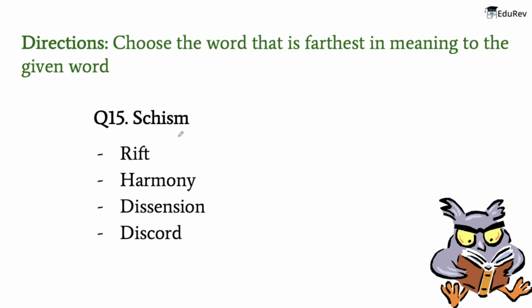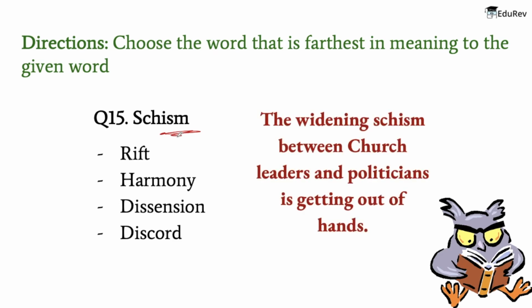Alright, so the next word is schism. Now the meaning of this word is a split or division between strongly opposed sections or parties caused by differences in opinion or belief. And the example is, the widening schism between church leaders and politicians is getting out of hand.